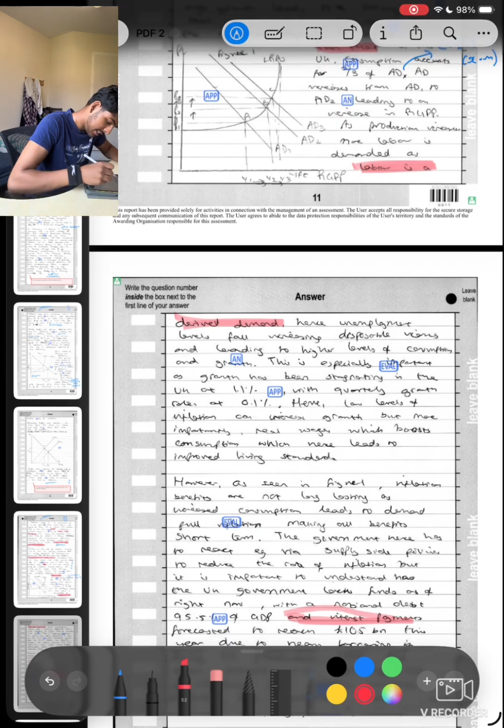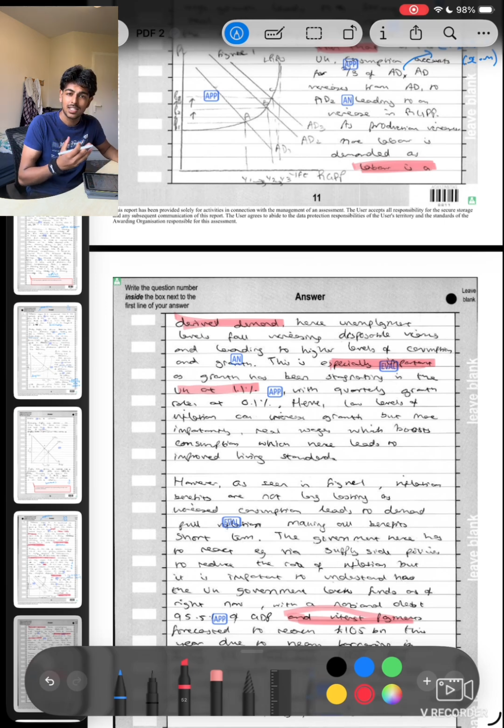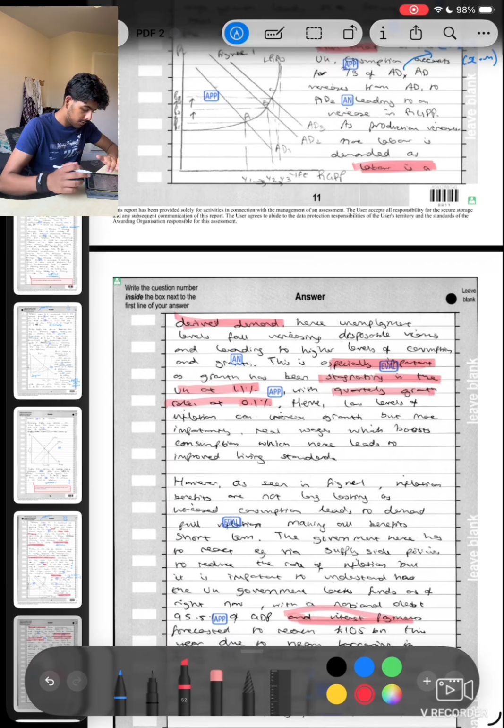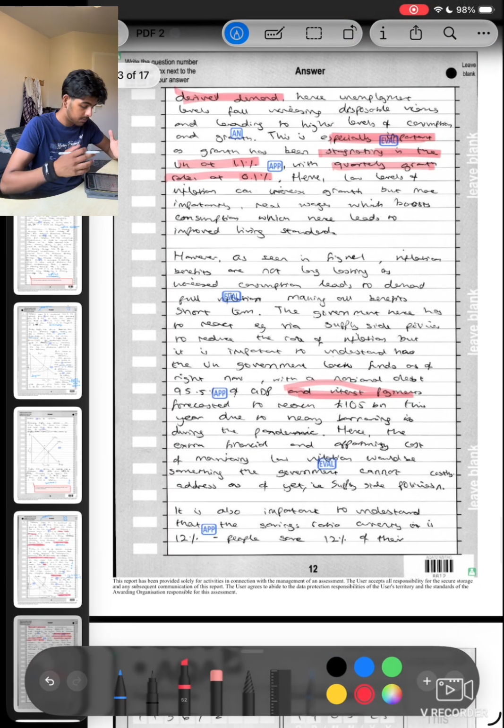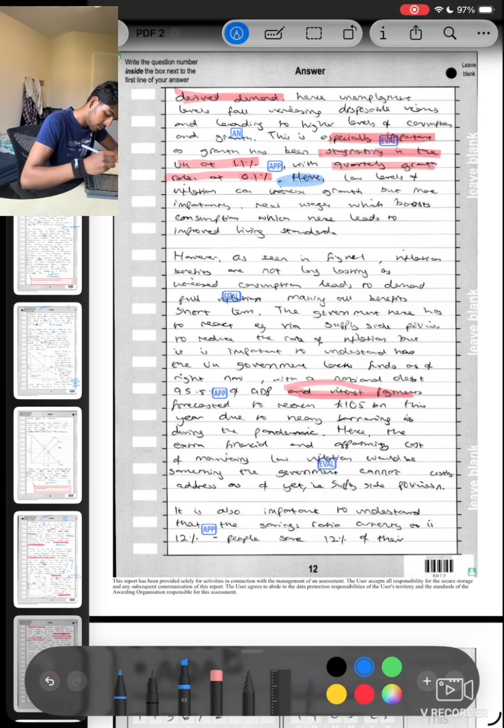Stagnating at 1.1%. This is especially important. Can I just elaborate? Especially important. I'm illustrating the significance. Growth has been stagnating in the UK at 1.1% with quarterly growth rates at 0.1%. Hence, low levels of inflation can increase growth, but more importantly, real wage, which boosts consumption, which leads to improved living standards. Beautiful. Chain of analysis, easy finish to that as well. And my hence, use your hence, guys. Hence, therefore. Okay.